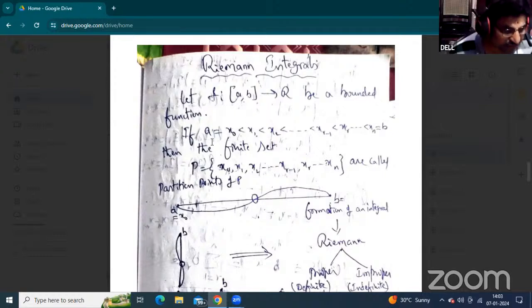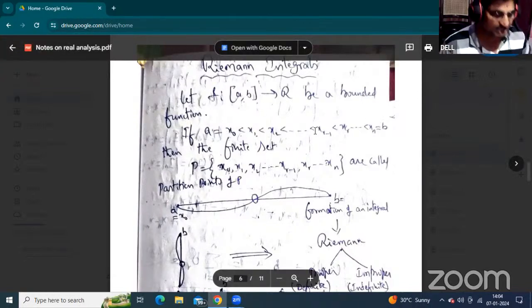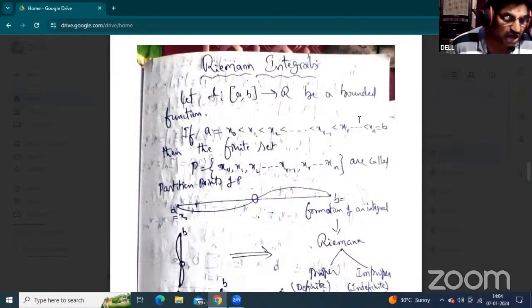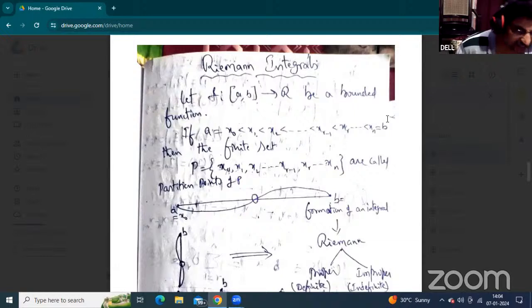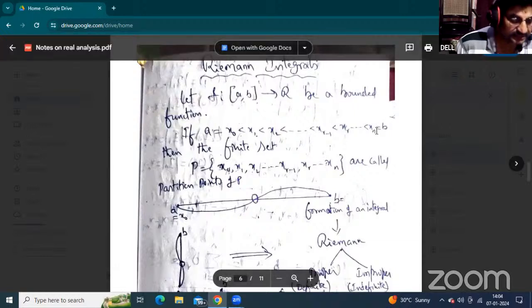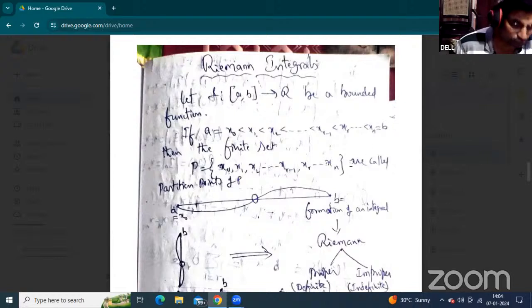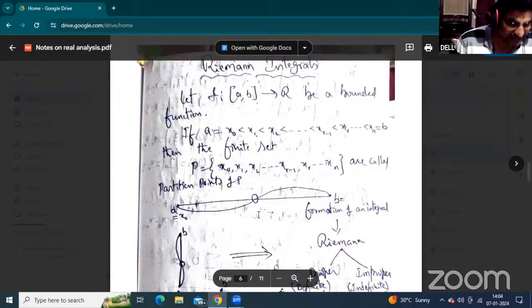In between are x0, x1, x2 and so on. Now arrange the order relation with respect to the x elements: x0 < x1 < x2 < ... < x(r-1) < xr < ... < xn. The initial point a is nothing but x0, and the terminal point, that is the final point, is xn equal to b. Just see and observe, this is one of the real line.